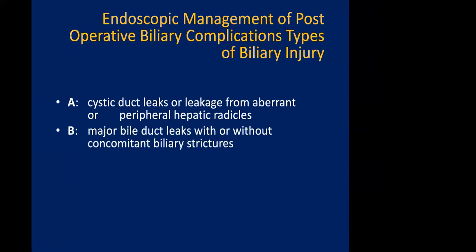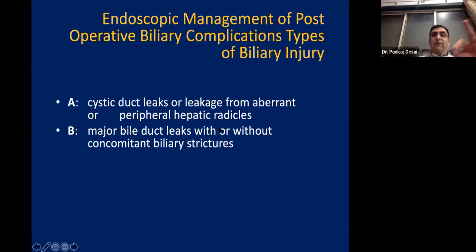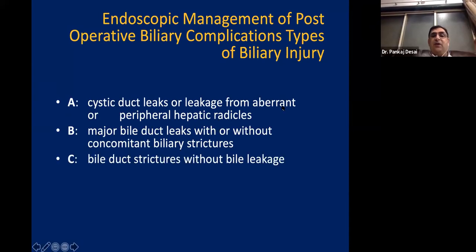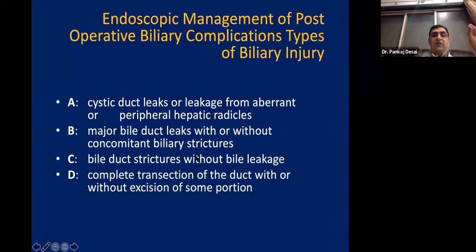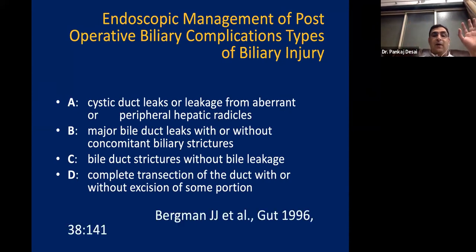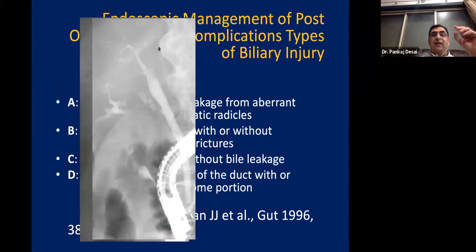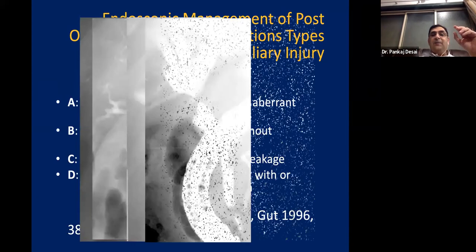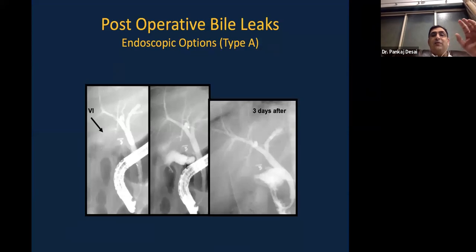That type A is a cystic duct leak or leak from aberrant ducts. Type B is major bile duct leak without concomitant strictures. And type D is complete transection of the bile duct with either a segment loss or without a segment loss. So this is very simple, and these are a few examples of type A, type B, type C, and type D injuries where you have segment loss.